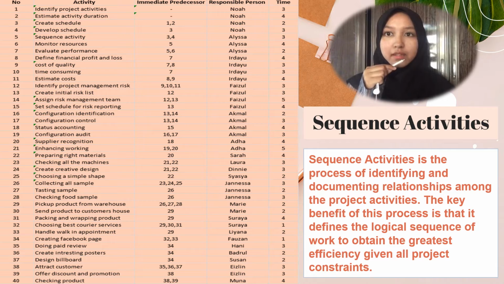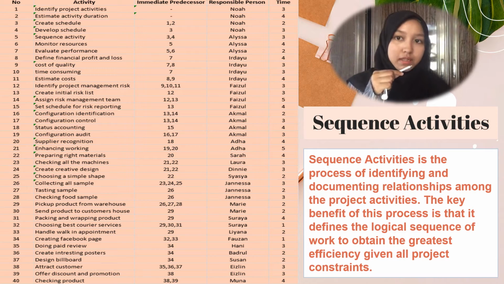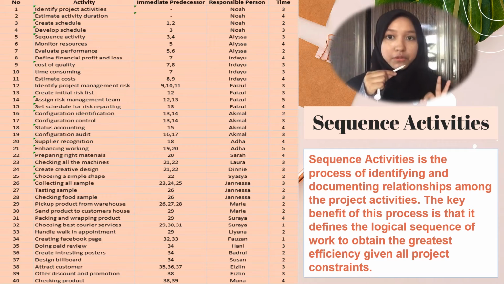All these activities have a dependent relationship. The immediate predecessor shows the number of the activity that it links in a logical sequence to show which activity must be finished first before the other activity can start. For example, in our project activity number 3 is linked with activity number 1 and 2. So activity number 1 and 2 must be finished first before activity number 3 can start. The sequence activities also show the name of the responsible person and the time given to complete the activity.